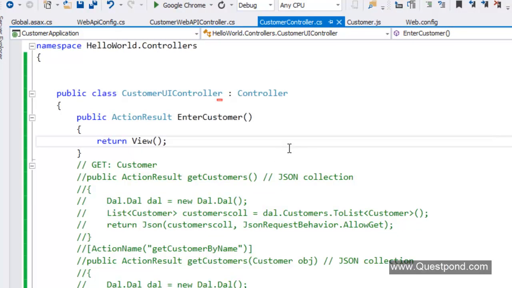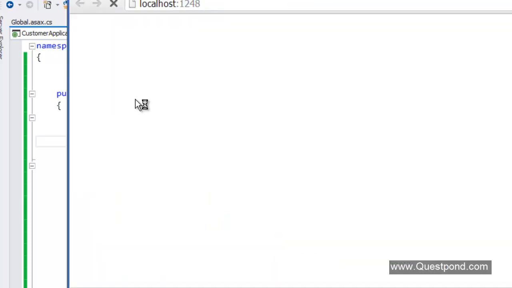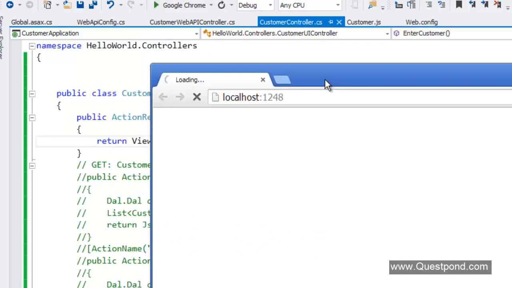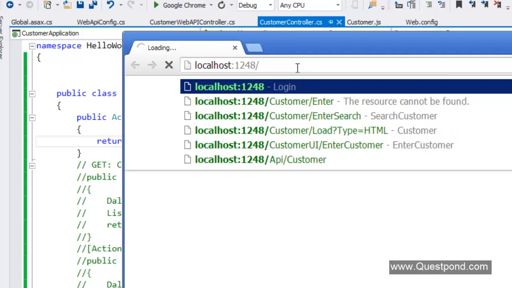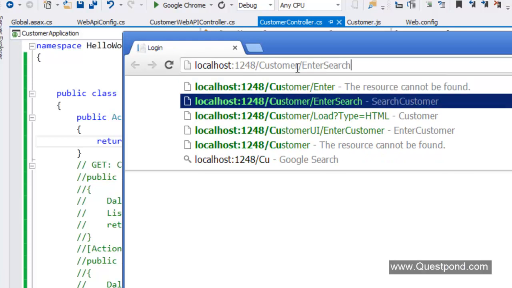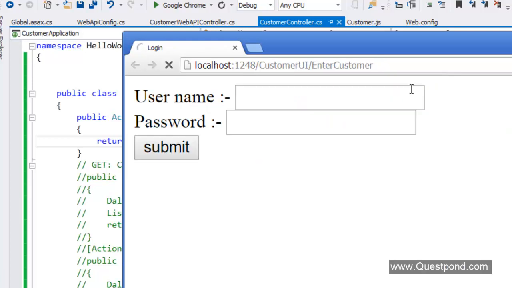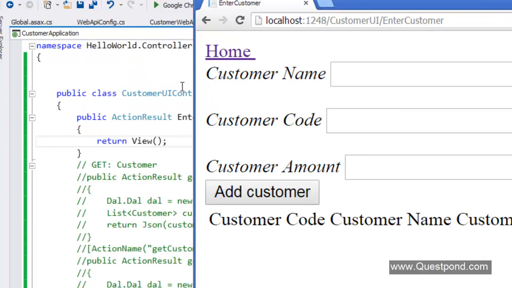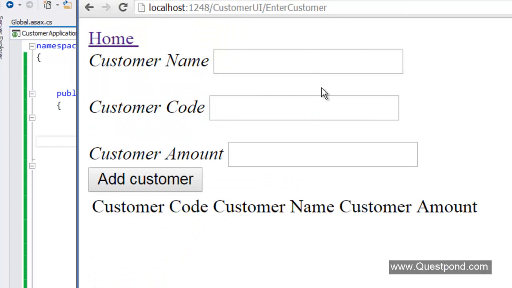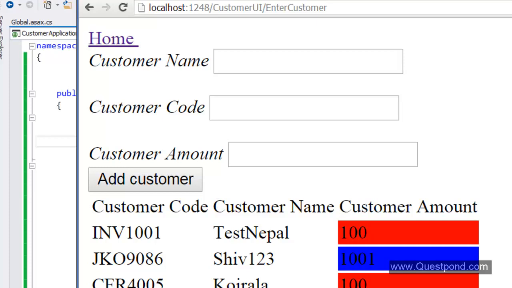Good. So let me do a Control F5 and let us run this application. So all our user interfaces are in this customer UI controller, and all our data is in the customer controller. Okay, so first thing is I need to go and invoke the UI, right? So I'm going to say here customer UI / enter customer. So that will invoke my page, and internally it will call the customer controller. So we should be able to see the data here. If you remember, I had put a thread.sleep or something, so it is taking time, and there it is, you can see now. Good, right?